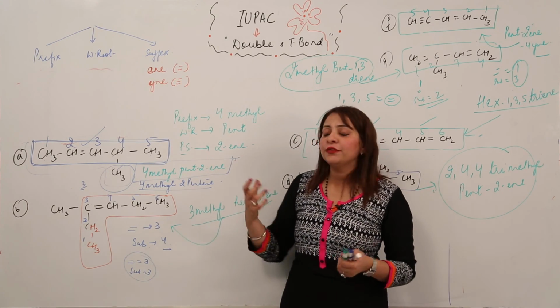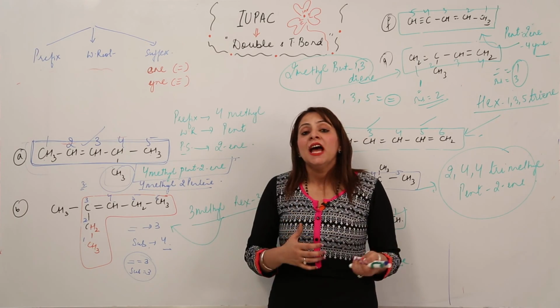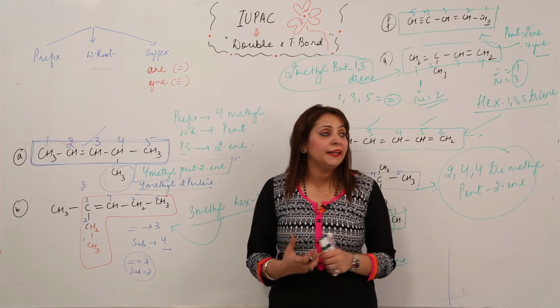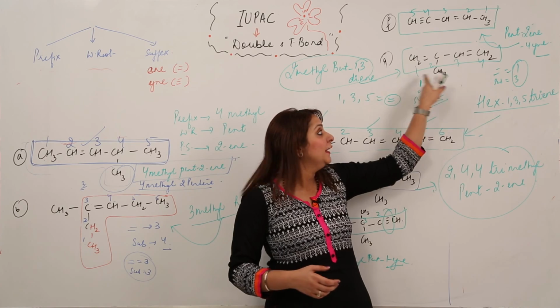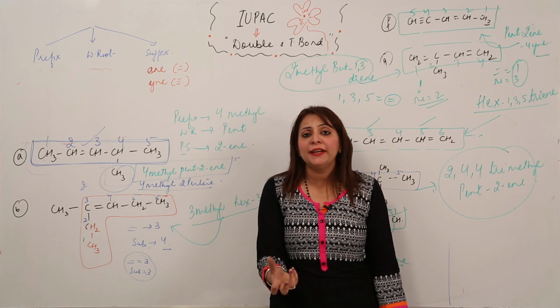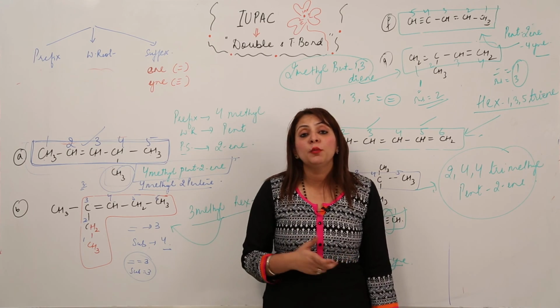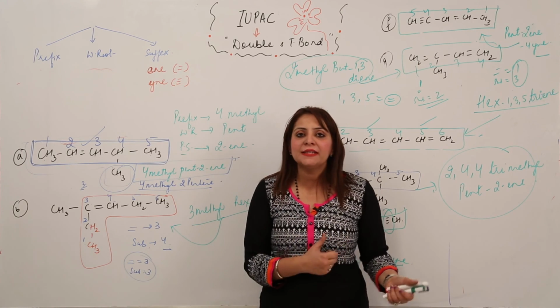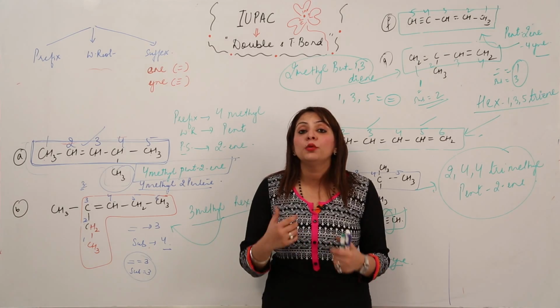And if the numbering can be done from both sides, like we saw in this one, by numbering from this side we were solving two purposes: the substituent was getting the smaller number as well as the multiple bond was getting the smaller number. Then do it from that side, because it solves both our purposes.